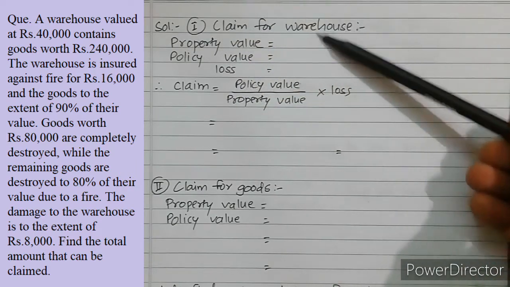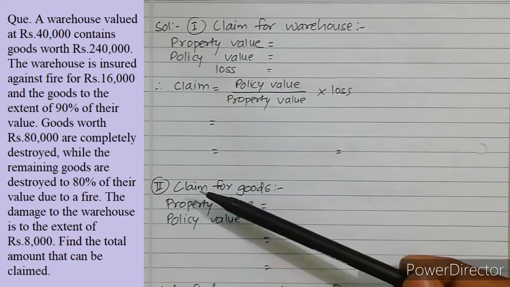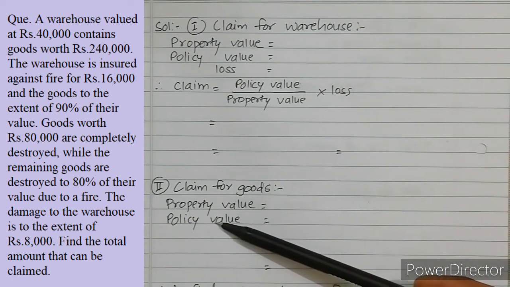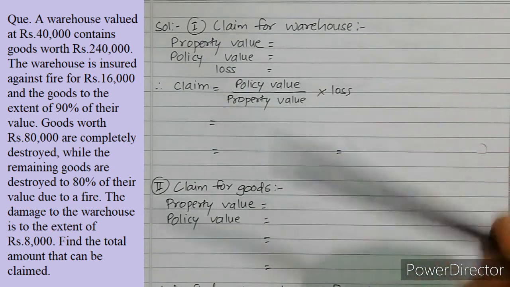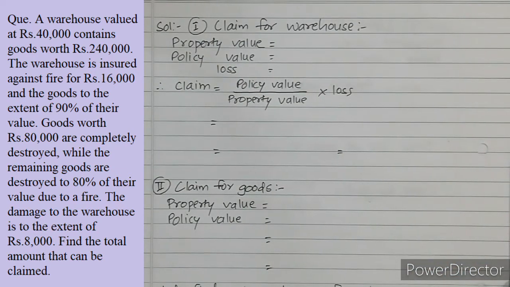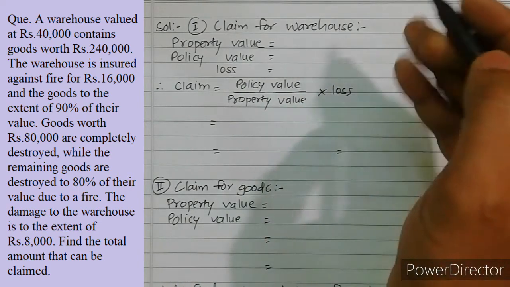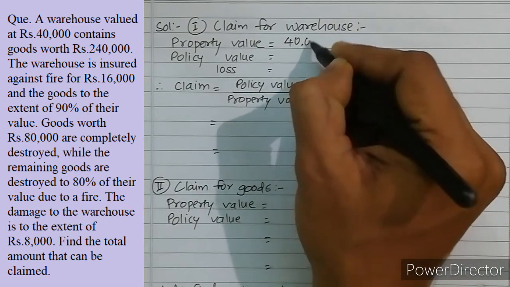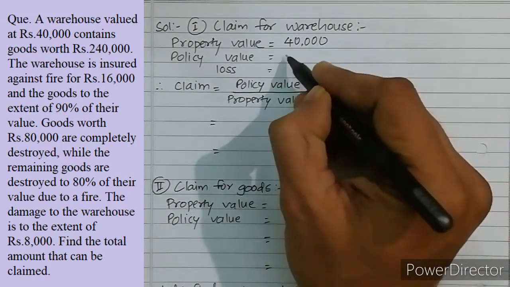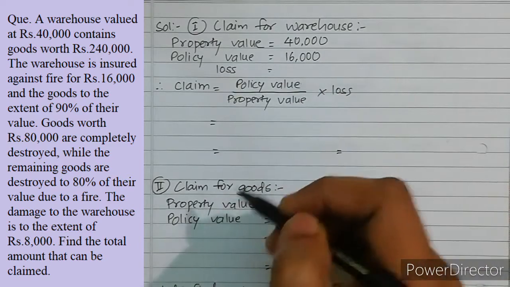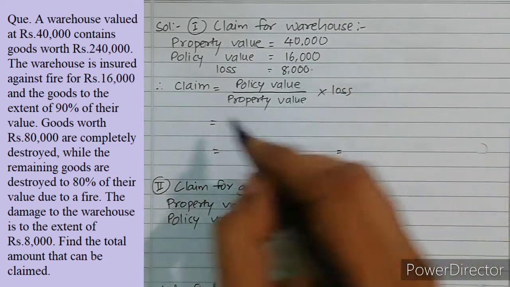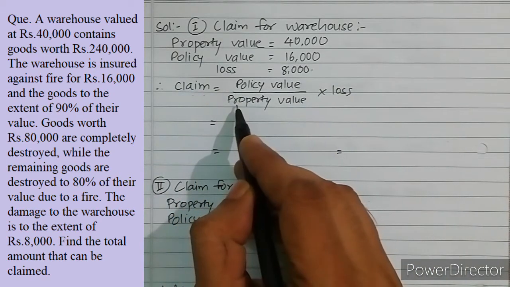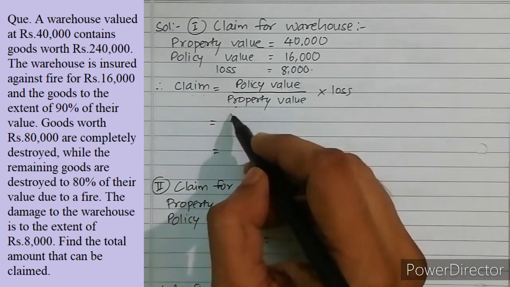For the warehouse, the calculation is separate from the claim for goods. Okay, so we are going to solve this in two parts. Let us first find out the claim for the warehouse. The property value of the warehouse is 40,000, then the policy value is 16,000. What is the loss given? Loss given is 8,000. So it is simply claim equal to policy value divided by property value into loss.